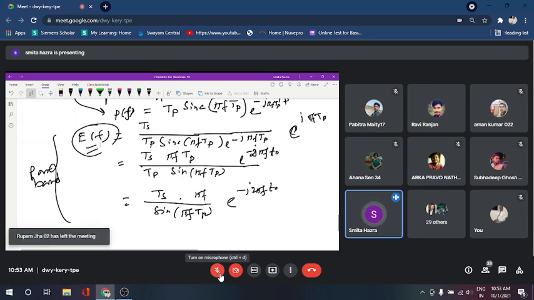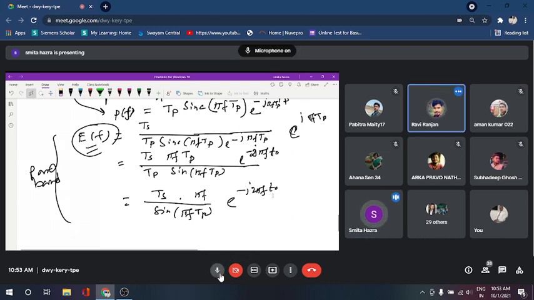And as we know, for positive delay, that means for the causal function, it will be multiplied with e to the power minus j 2 pi f t. So that is why we have written it like this. So this is the passband gain.